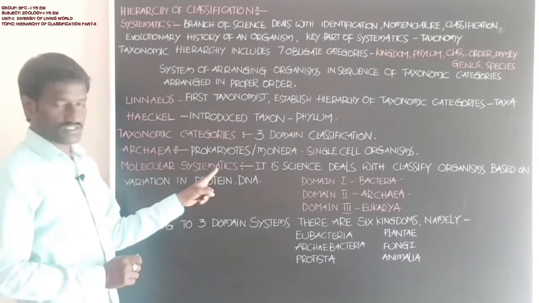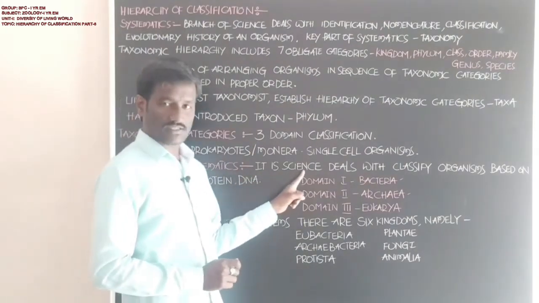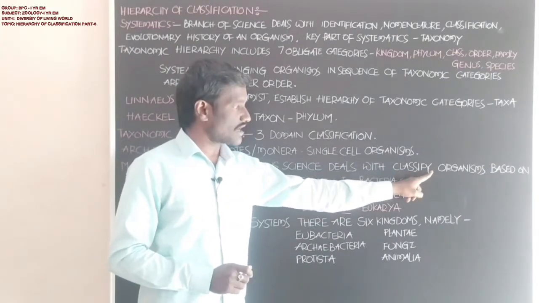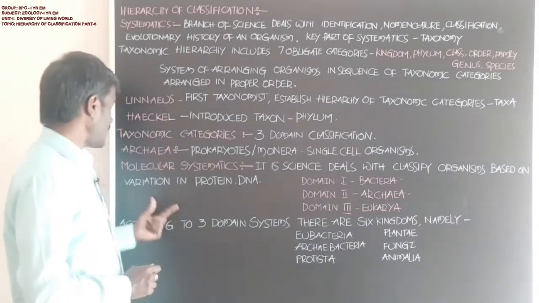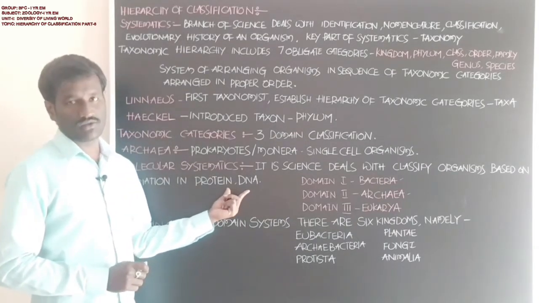Next, molecular systematics. What is the meaning of molecular systematics? It is the science that classifies living organisms based on the variations in protein and DNA molecules.